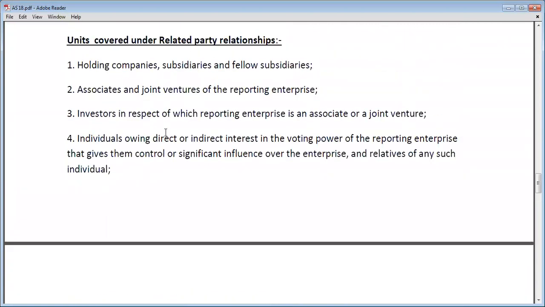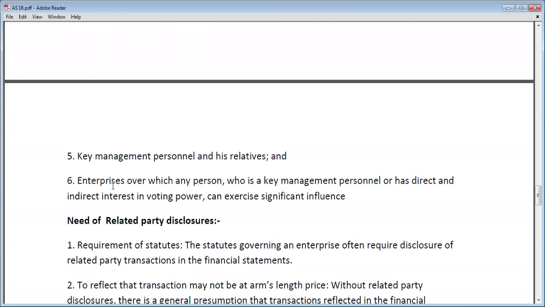And any enterprise over which any person who is key management personnel or has direct or indirect voting power can exercise significant influence at the same time, then that enterprise will also fall in related party relationship.